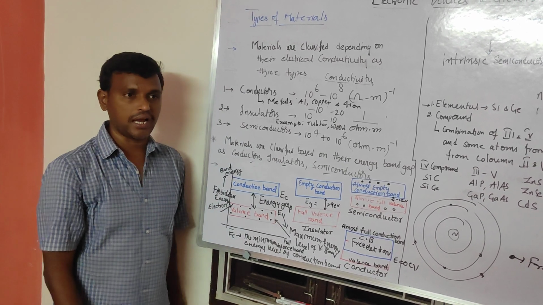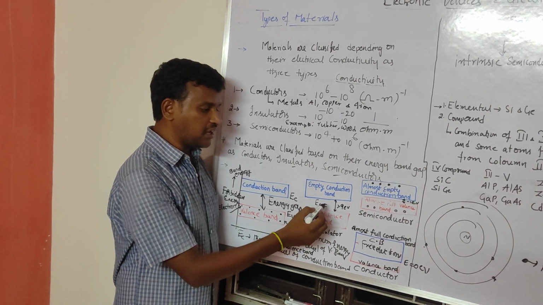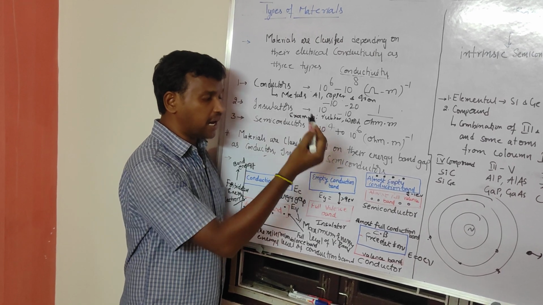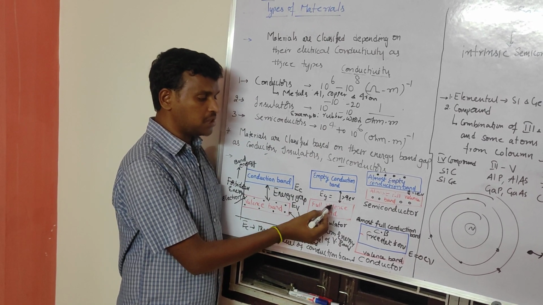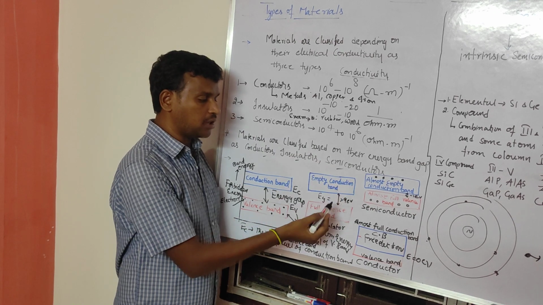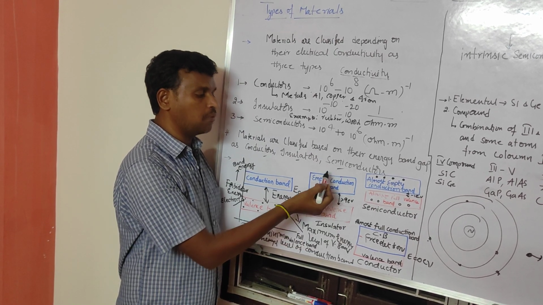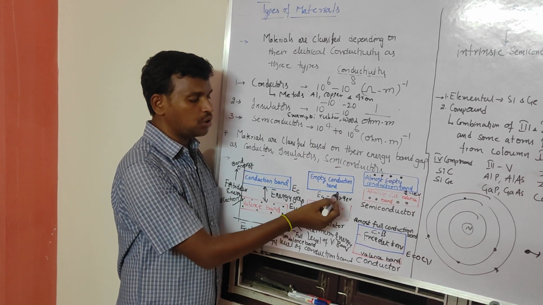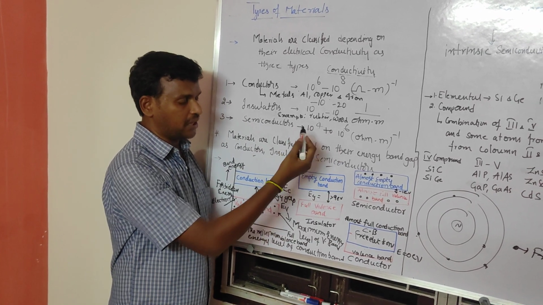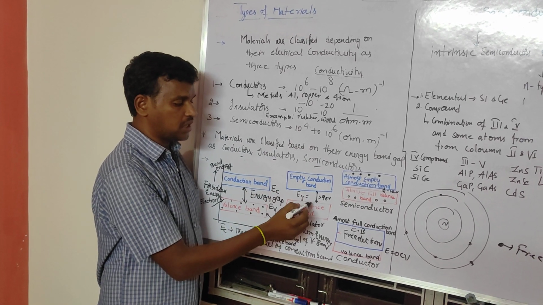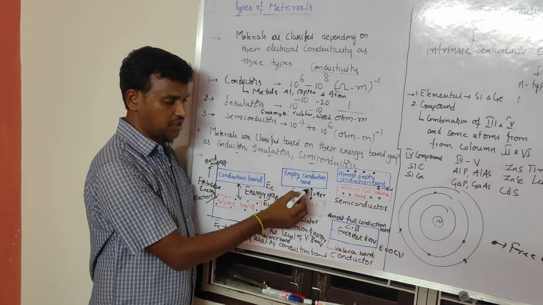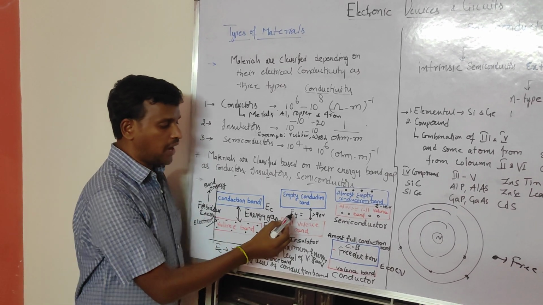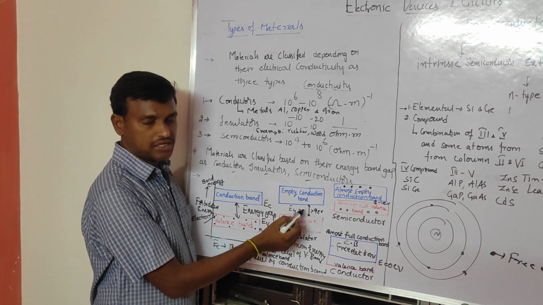That means 9 electron volts indicates this much energy is required to make conduction in an insulator. If you apply greater than 9 electron volts, only then will the valence electrons move into the conduction band and conduct. This is a very high amount we have to apply to make conduction, and because of this high energy requirement these are called insulators. So the energy band gap is larger in insulators.